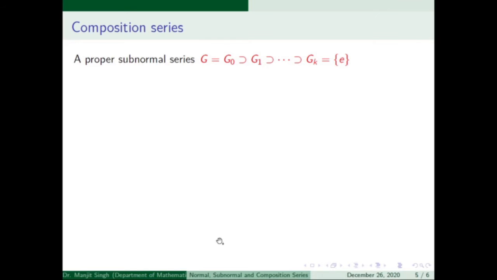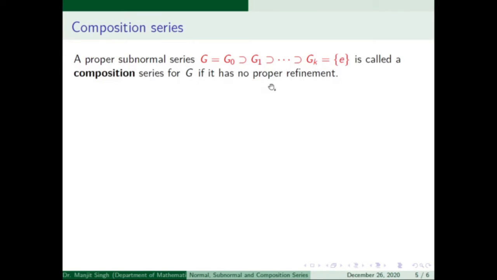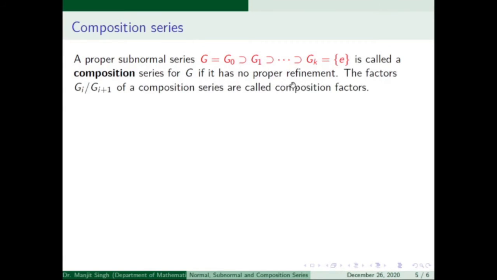Composition series. A proper subnormal series is called a composition series if it has no proper refinement. So no normal subgroup can be inserted between the terms of this series. So it has no proper refinement. The factor groups Gi upon Gi+1 of this series are called composition factors.